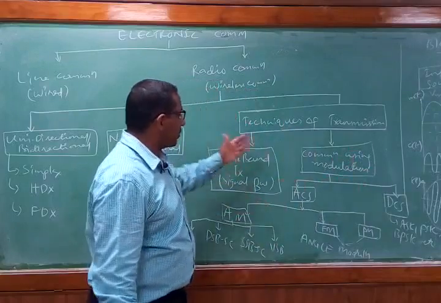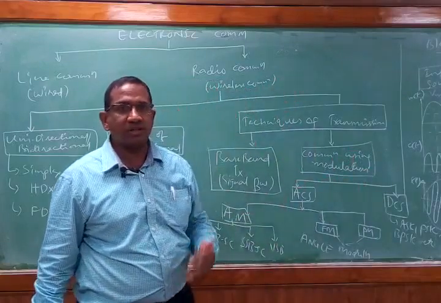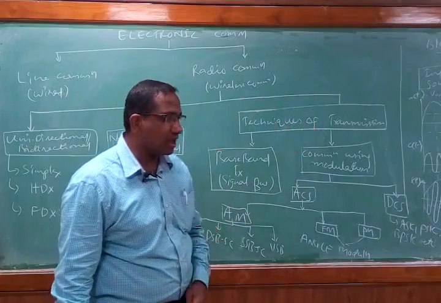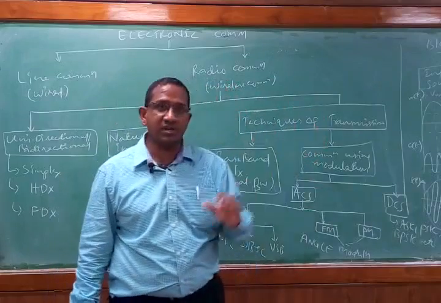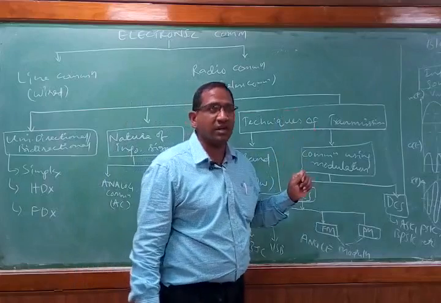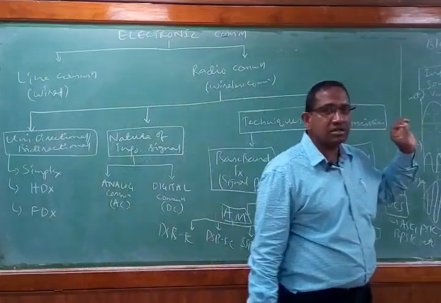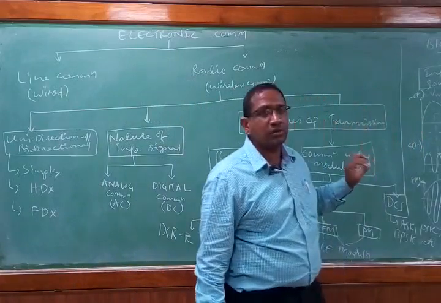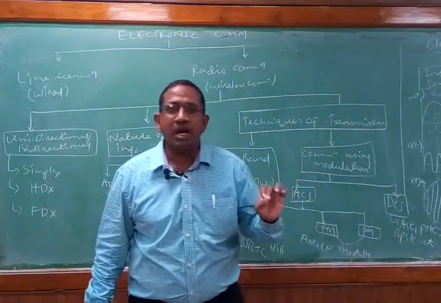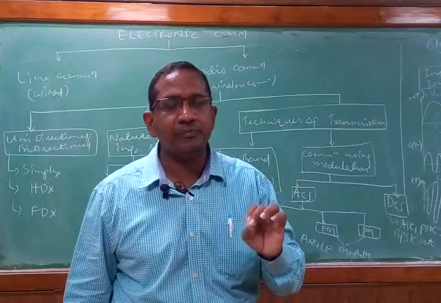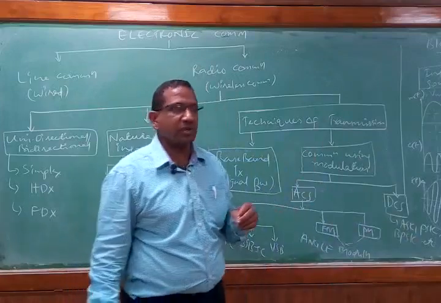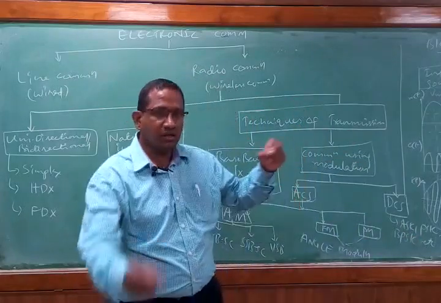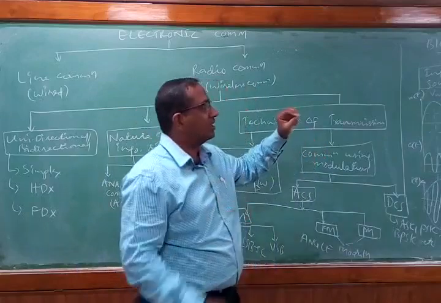So now using this modulation scheme we normally transmit the signal from the transmitter side to the receiver side. Whatever type of modulation we perform in the transmitter, exactly the reverse operation has to be performed at the receiver side. That means the receiver should be in sync with the transmitter. Let us suppose a transmitter transmits the signal using the AM modulation scheme, the receiver should compulsorily demodulate that signal for the AM modulation scheme. Similarly, if a transmitter transmits an FM signal, the receiver should receive the signal with the FM demodulation scheme.